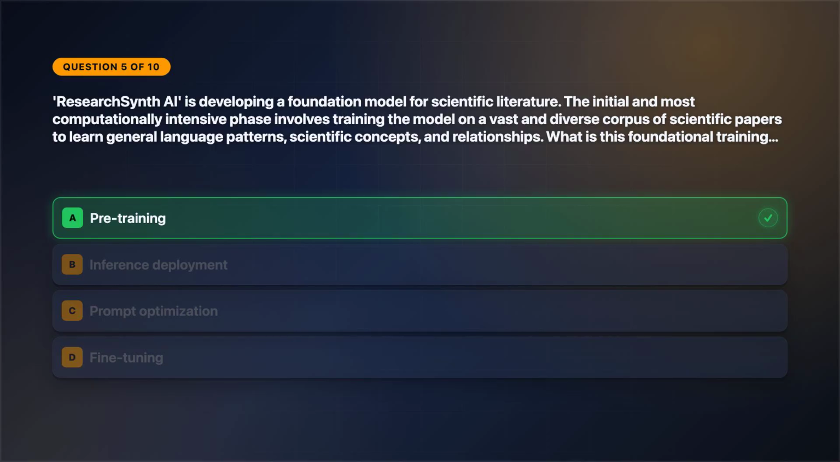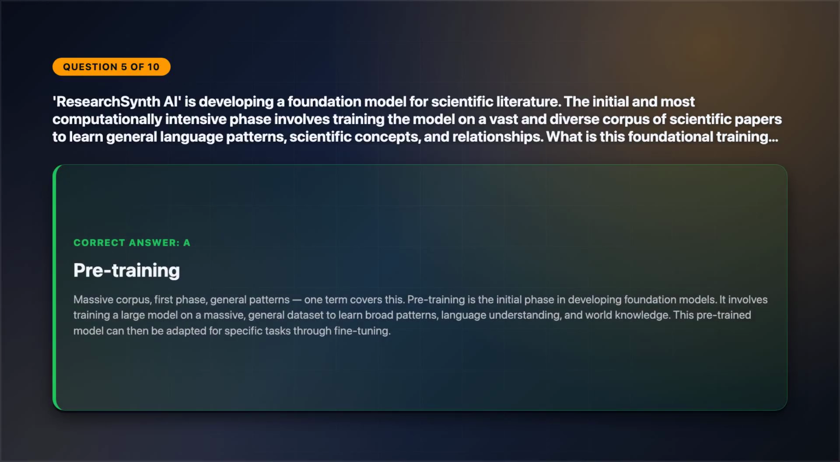The correct answer is option A. Massive corpus, first phase, general patterns, one term covers this. Pre-training is the initial phase in developing foundation models. It involves training a large model on a massive general dataset to learn broad patterns, language understanding, and world knowledge. This pre-trained model can then be adapted for specific tasks through fine-tuning.